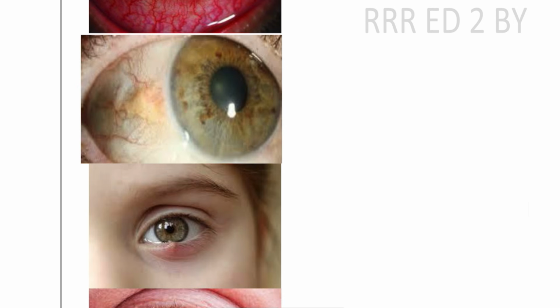Next, what about this condition, guys? This condition is known as a pinguecula. Pinguecula is a type of degeneration. Don't confuse this with the other condition like Bitot spot.